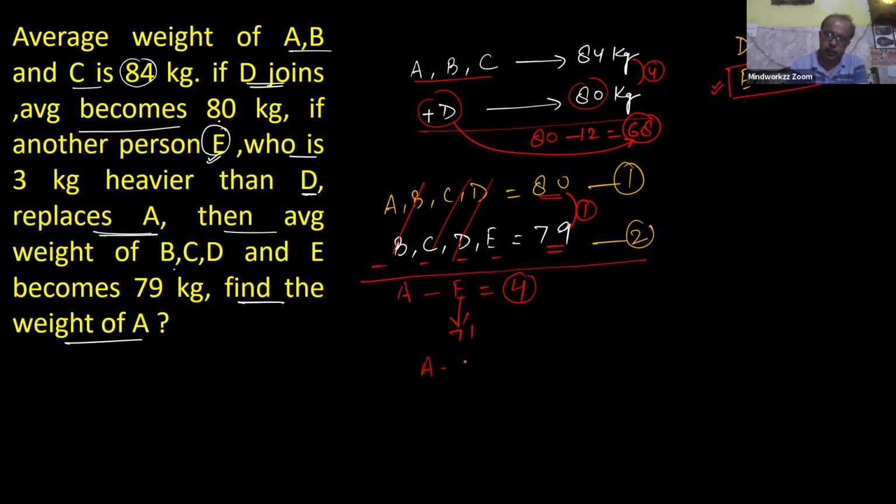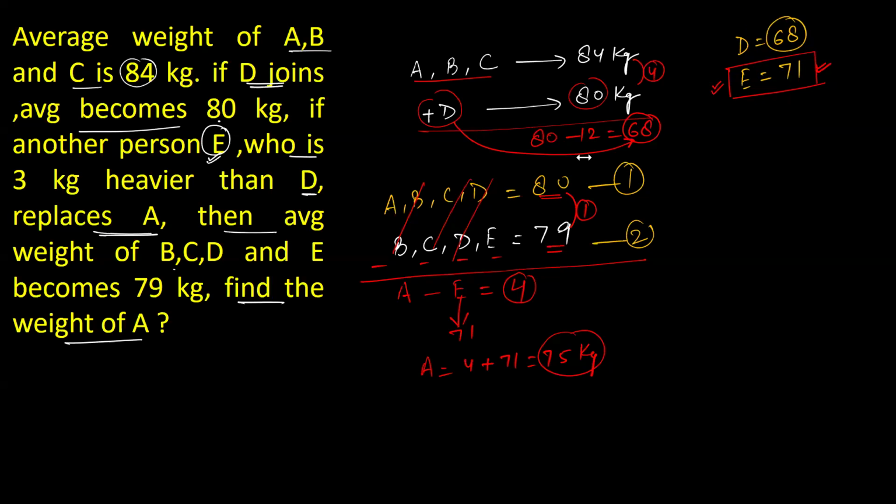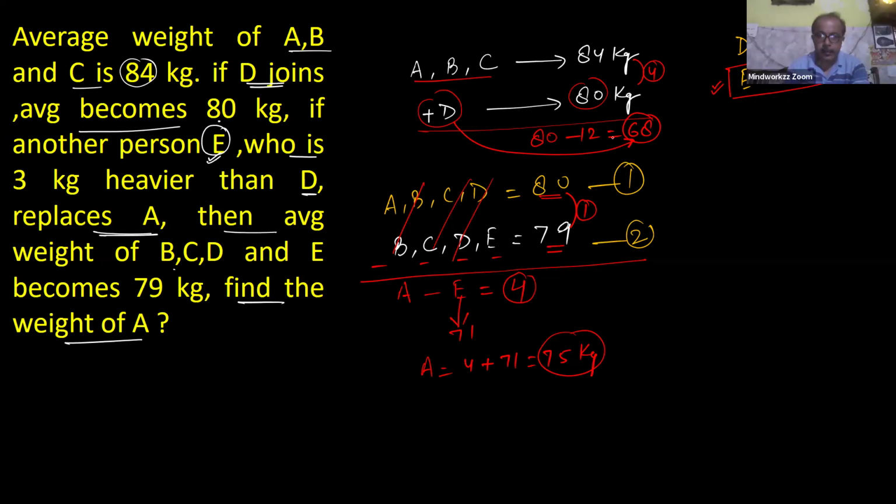So A's weight is 4 plus 71, it means 75 kg. Okay. Yes, guys, clear everyone? Yes, sir.